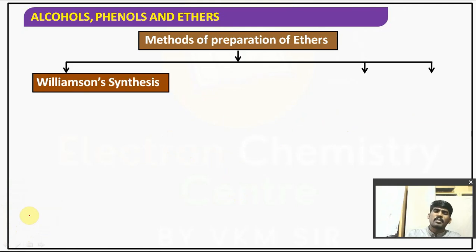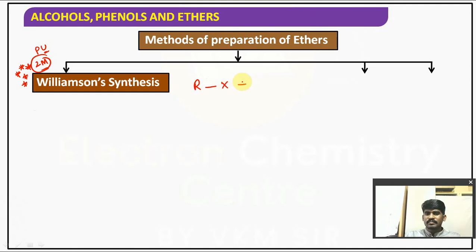The most important preparation method we have is Williamson synthesis. Very important for the board exams for 2 marks, for PU as well as for CBSE. Williamson ether synthesis, which we learned in the haloalkanes and haloarenes chapter. Hope you remember the reaction.